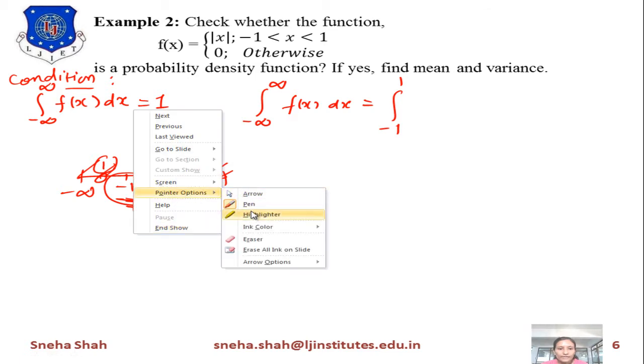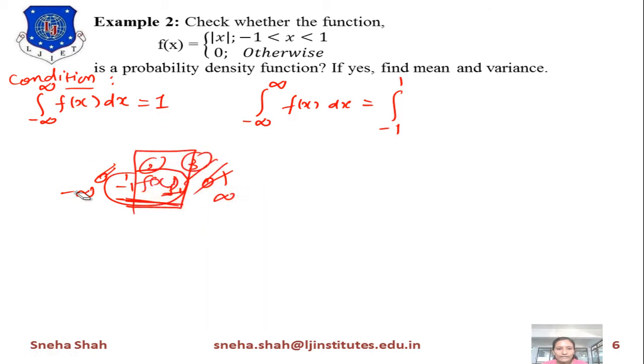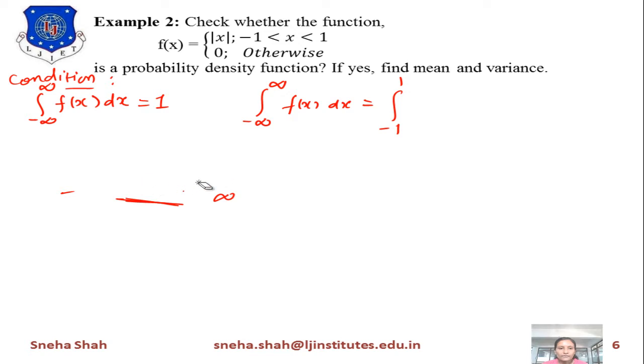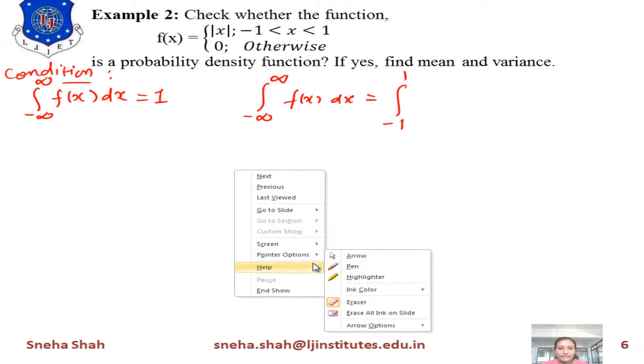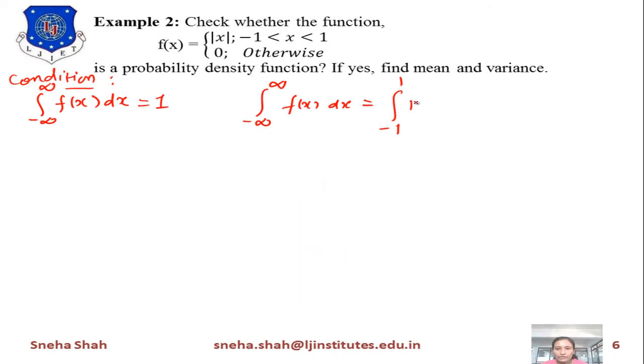So the range is converting to between minus 1 to 1, and in this range the function f of x equals mod of x. So I will put over here mod of x dx. Now if we find this value, as you know, mod of x is considered an even function, so we can write this factor as 2 times the positive range, meaning 0 to 1 of x dx.